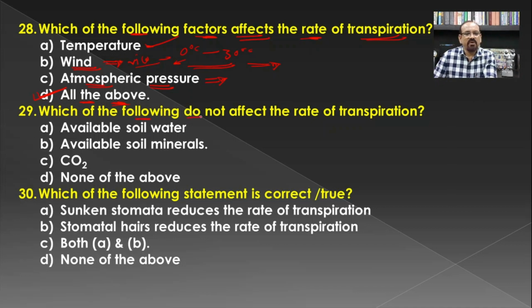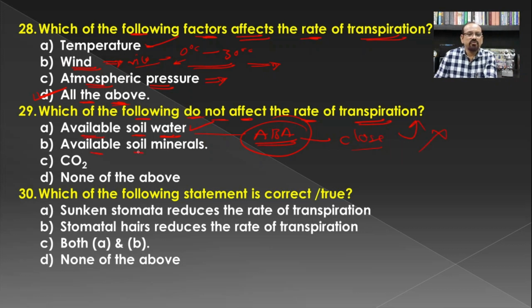Then which of the following do not affect the rate of transpiration? Do not affect. So first one, that is the available soil water. This is an important thing, because if there is a decrease in the amount of water in the soil, or the water stress condition, in such cases there is a synthesis of abscisic acid, and because of that the stomata become closed and the rate of the transpiration decreases.